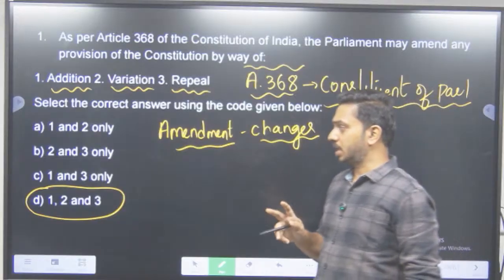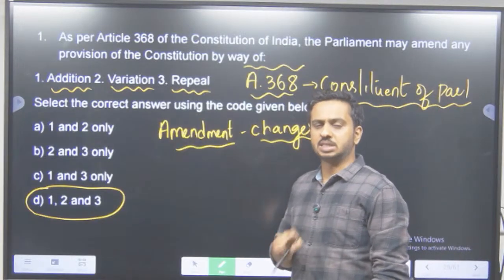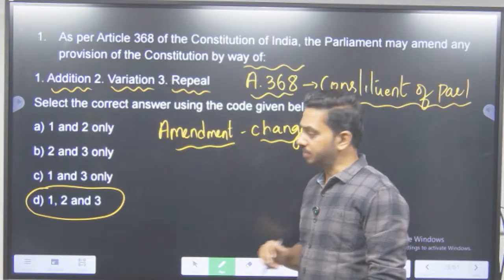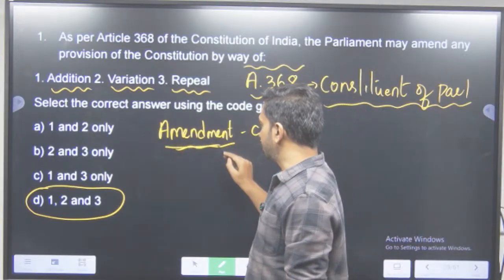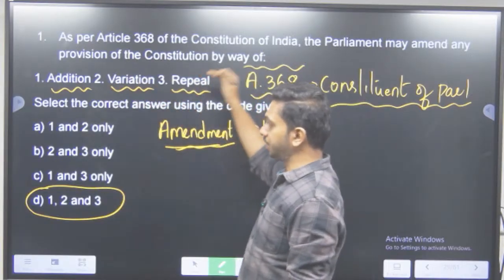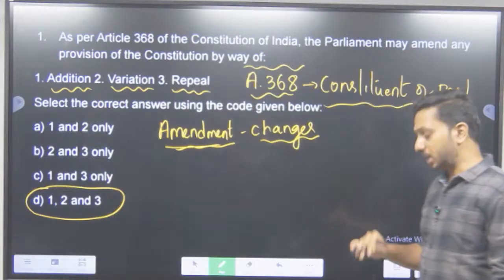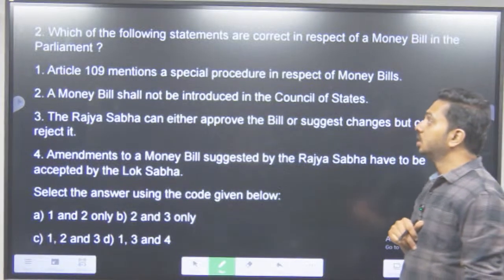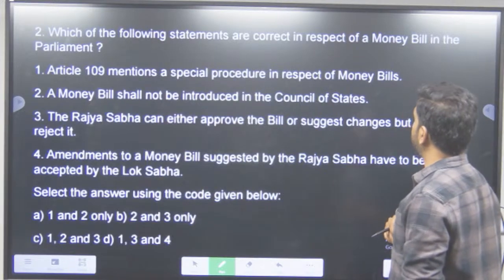In this paper, there have been two very, very simple questions. We generally don't expect these questions at the UPSC level, but they have asked it. So amendment means any changes that have been brought in. Addition, variation, repeal, yes, all of them are allowed. Then the next question: which of the following statements are correct in respect of money bill?